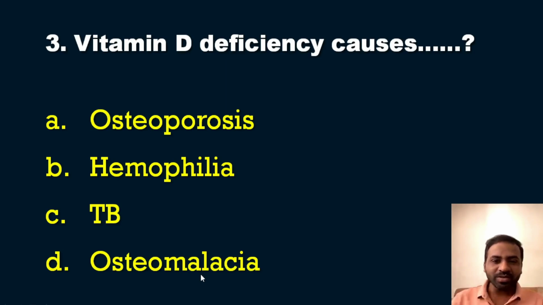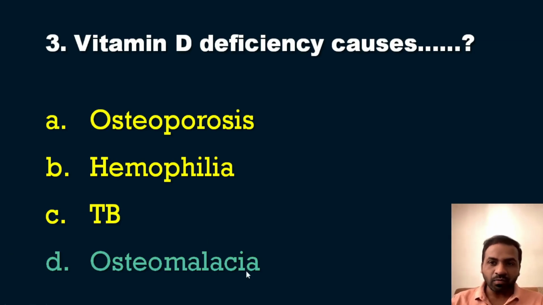So the question was very simple, but the options may confuse you between option A and D, and definitely you know that options B and C don't have any connection with this question. So the options are osteoporosis, hemophilia, TB, and osteomalacia. I have given you a clue. So what is the answer? Vitamin D deficiency causes dash. You know that the answer is definitely option D, that is osteomalacia.